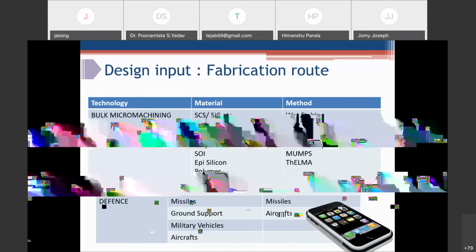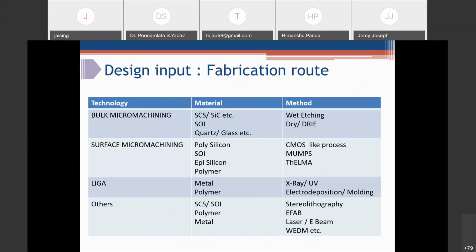And the choice of fabrication will also govern your design. For example, which fabrication route you will be following. If you are using bulk micromachining, the material will be single crystal silicon, silicon carbide wafer, SOI wafer, quartz or glass wafer. And the methods you can follow are wet etching, dry etching, DRIE process. If you are going for surface micromachining, you have material options like polysilicon, silicon on insulator, epitaxial silicon, and polymer process. And the method can be CMOS-like process, surface micromachining, MUMPs.